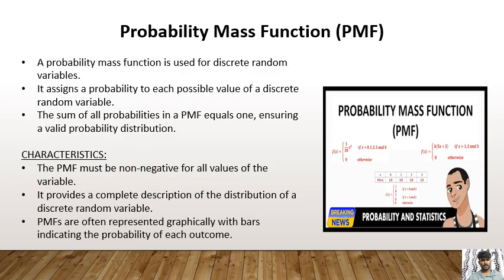Probability mass function. A probability mass function is used for discrete random variables. It assigns a probability to each possible value of a discrete random variable. The sum of all probabilities in a probability mass function equals 1, ensuring a valid probability distribution. Characteristics: the probability mass function must be non-negative for all values of the variable. It provides a complete description of the distribution of a discrete random variable. Probability mass functions are often represented graphically with bars indicating the probability of each outcome.